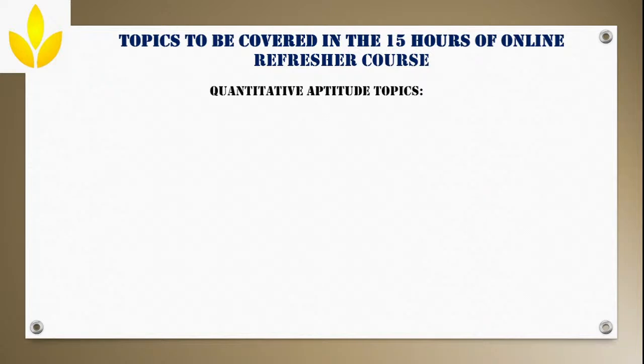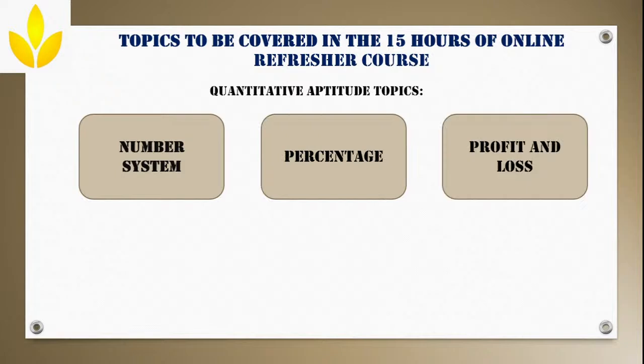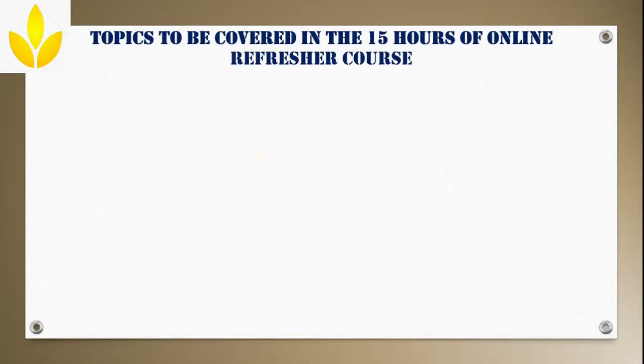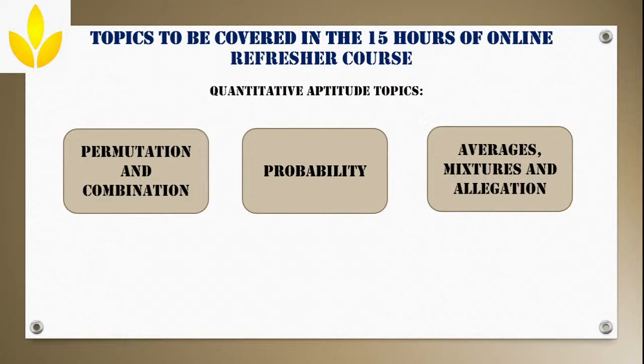The topics which we have already covered are number system, where I have taken two classes, percentages, profit and loss, time and work, time, speed and distance, permutation and combination. In yesterday's class we even completed probability. Those people who haven't watched these videos, please go and complete them first. In this class we'll talk about averages, mixtures and alligation.